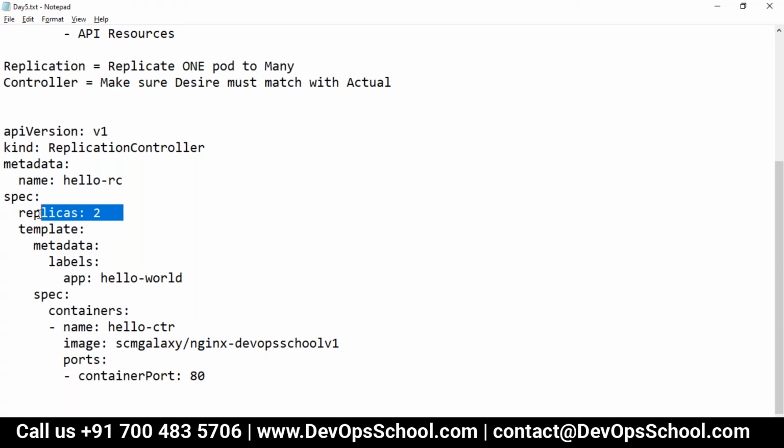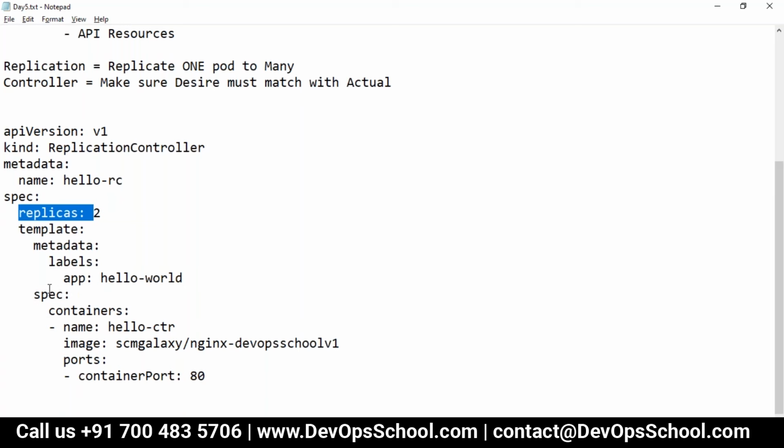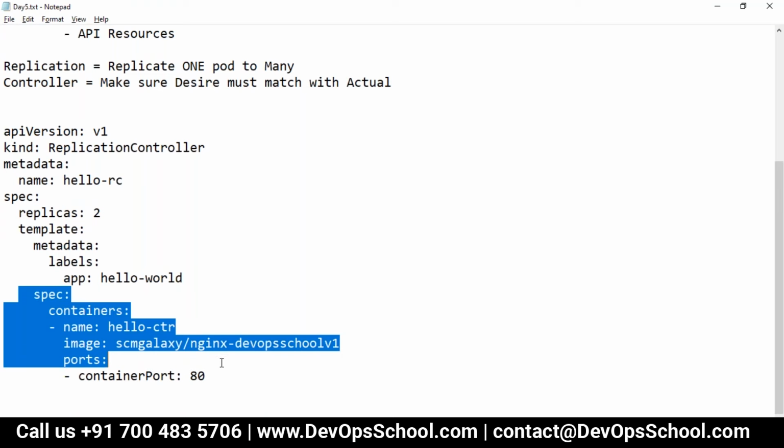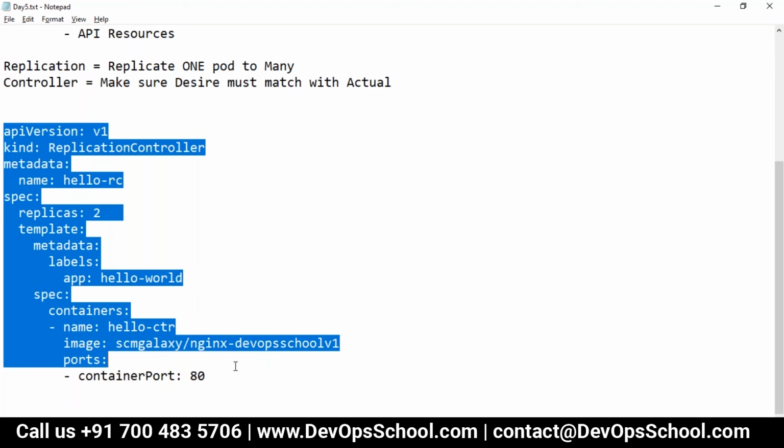You want the 2 pods, but where is the template on which you want those 2 pods? So the template has a specification. This is the pod specification. This is the image, and it's the same image, guys, nginx. I just modified a little bit of it. This is the one image which will come from hub.docker.com, with container port and all stuff like that. Simple.